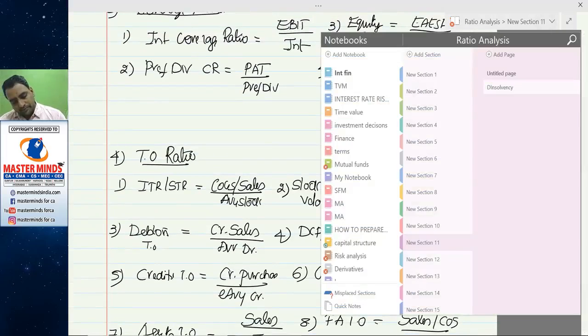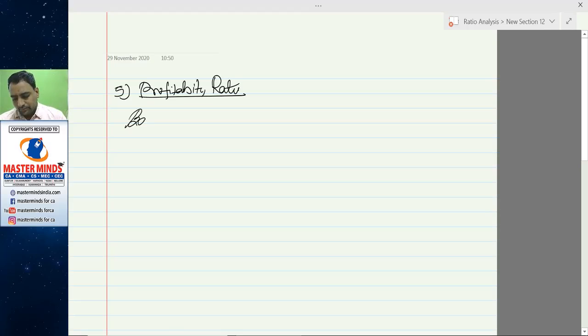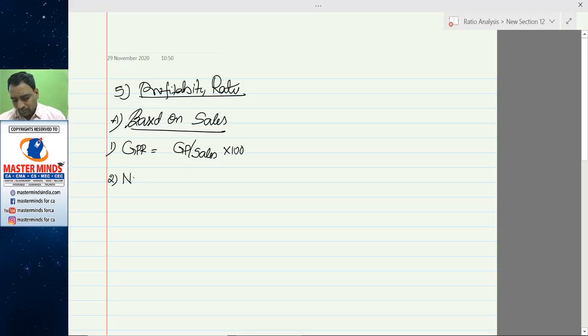Next, profitability ratios, last part. So based on sales, first one, gross profit ratio: gross profit by sales into 100. Net profit ratio: profit after tax divided by sales into 100.